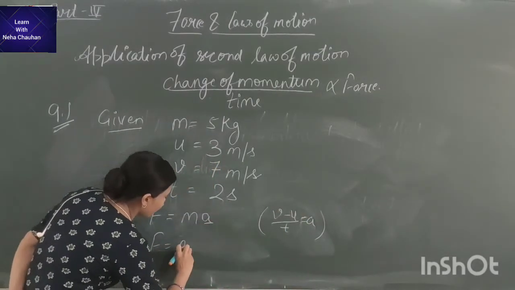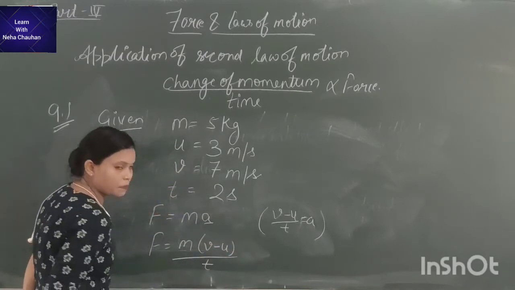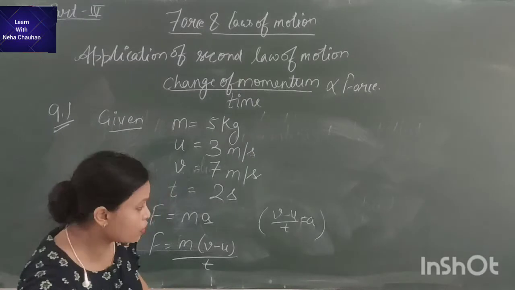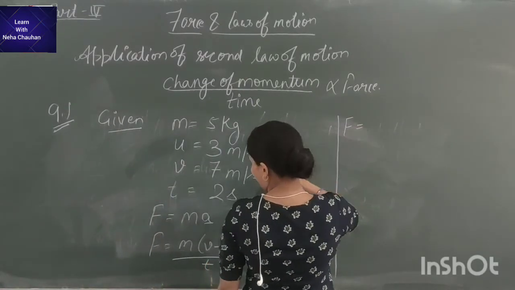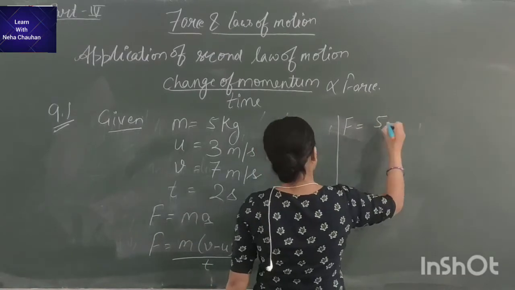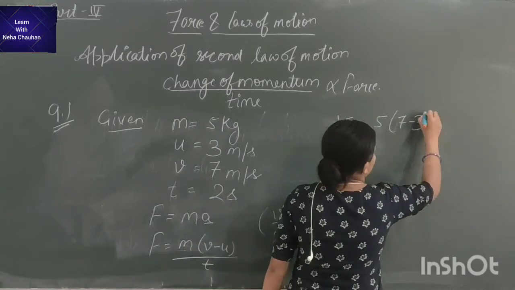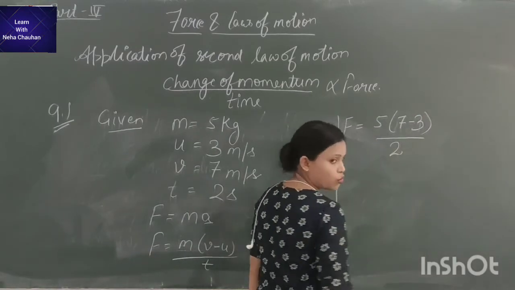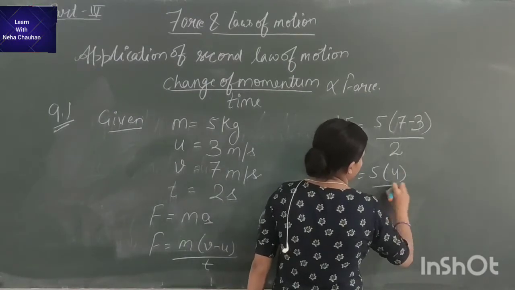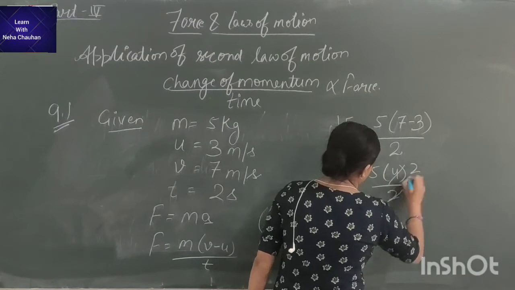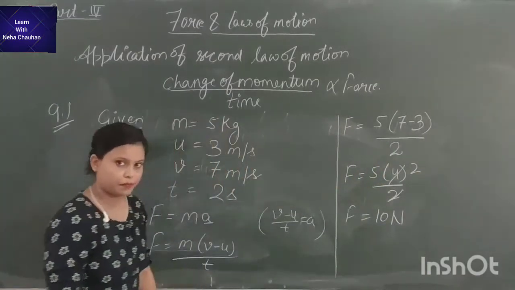Force is equal to mass into (velocity minus initial velocity) divided by t. On solving, force is equal to mass 5, final velocity 7, initial velocity 3, and time 2. Now solve it. We have force is equal to 10 Newton, right?